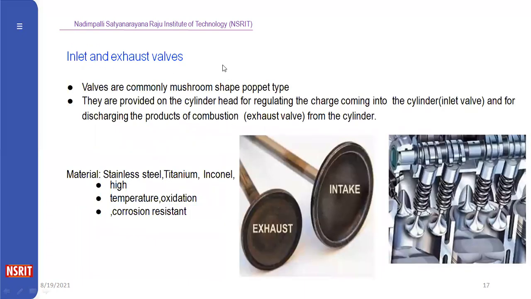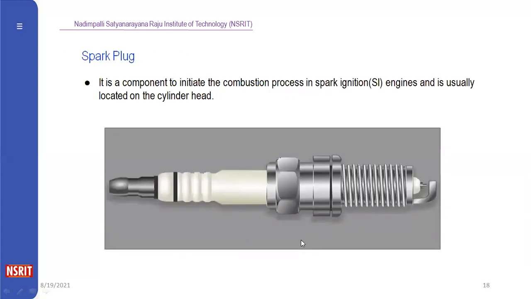Coming to inlet and exhaust valves, you already know what the inlet and exhaust valves are. They are of a mushroom-shaped poppet type. They are provided on the cylinder head for regular charging. The inlet valve is used so that the air and fuel mixture enters the cylinder. The exhaust valve is used to exhaust the combustion gases. The materials used are stainless steel and titanium, for high temperature and oxidation corrosion resistance.